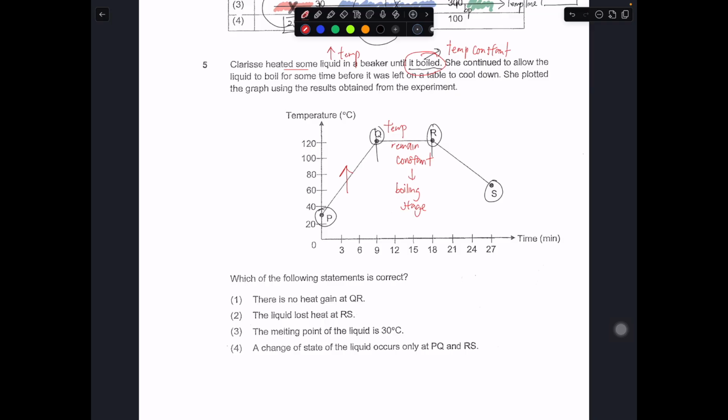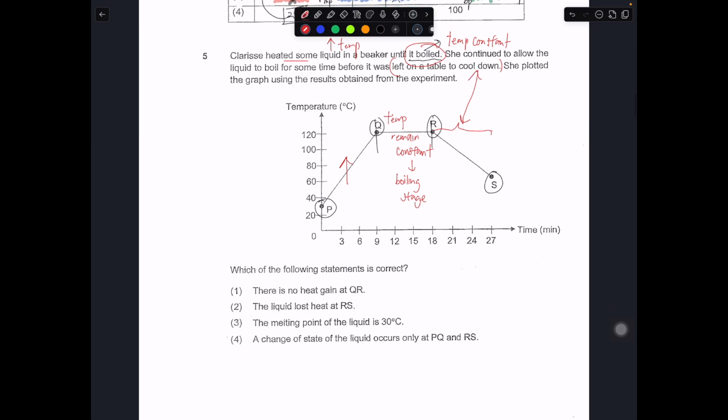Okay, then after that, she left it on the table to cool down. So this part over here is where she left it on the table to cool down. R to S, left on the table to cool down. That's why the temperature starts to decrease. Okay, there's heat loss, probably to the surroundings.